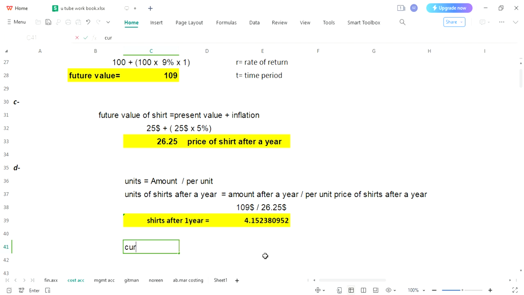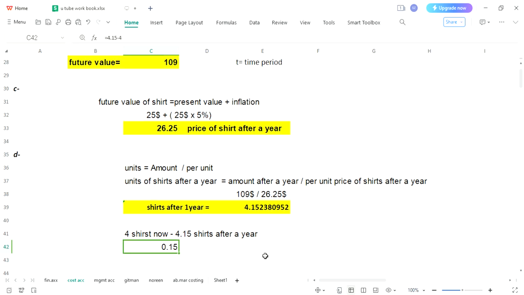Please note it down. Right now we can have 4 shares, but after a year we can buy 4.15 shares. So let me know how many more shares you can buy. Simple as this: 4.15 minus 4, you will get 0.15 extra shares. This is the extra shares that can be bought in the future.